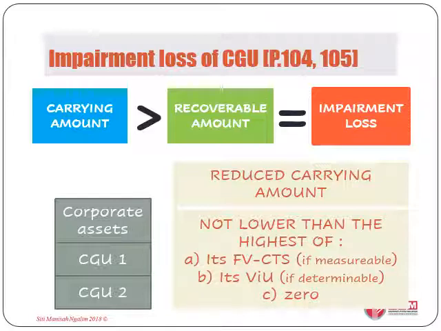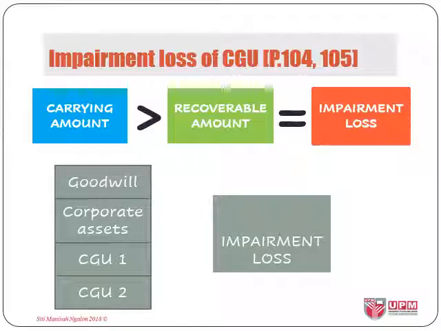Whichever amount we refer to as the recoverable amount for each asset, it shall not be lower than that. So if, for example, the carrying amount of CGU2 with the allocated impairment loss is reduced to lower than its recoverable amount, the excess amount should be allocated on a pro rata basis to the other assets of the unit or group of units.